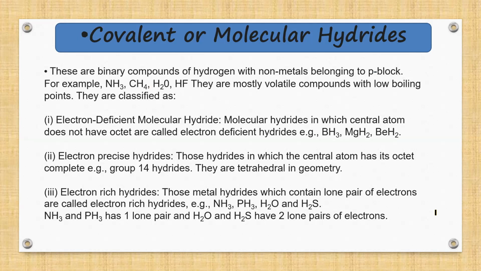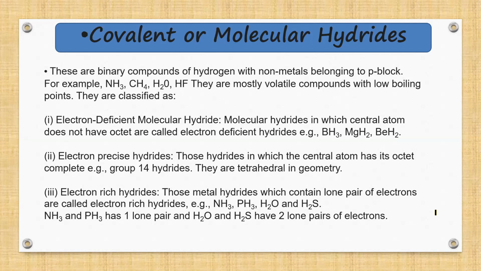These are the elements whose electronic configuration ends with a p subshell, so they are the p block elements. So what is the electronic configuration of carbon? Carbon's atomic number is 6, so it is 1s2, 2s2, 2p2. Before carbon, which element comes? Who has atomic number 5? From that element, the p block starts.